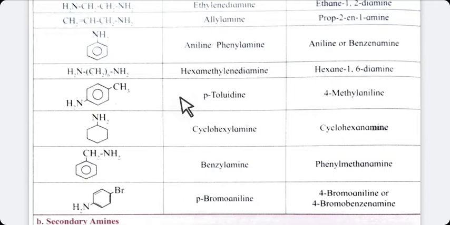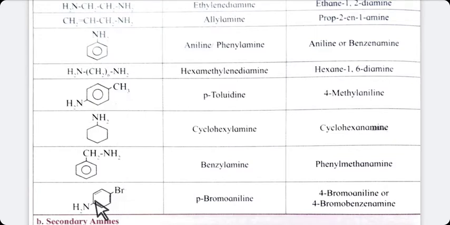This is already you have studied in halogen derivative of alkane and arenes, R and S configuration. So by the rule of R and S configuration, here we are giving the priority to CH3, means aromatic ring contains CH3. That's why we are naming here toluidine.